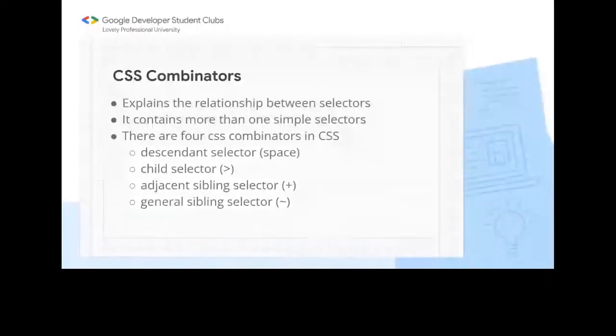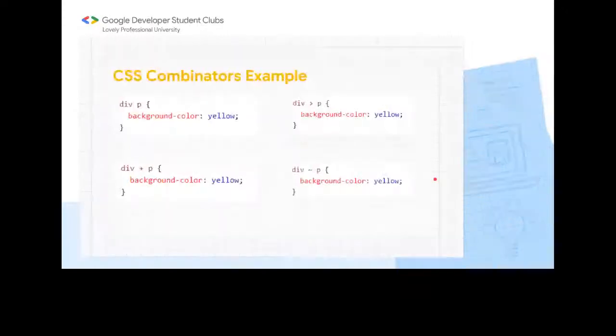Then a child selector is there, which is used to select the child. And then the adjacent sibling selector is there. This is a plus sign, which will select the next sibling. And then there is the general sibling selector. We use the tilde sign, and this will select the general siblings. You will get to know about this also. So let's move forward.